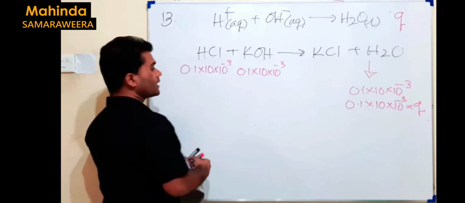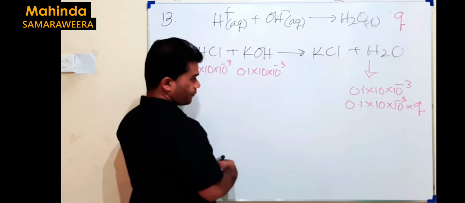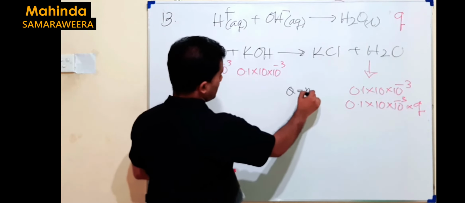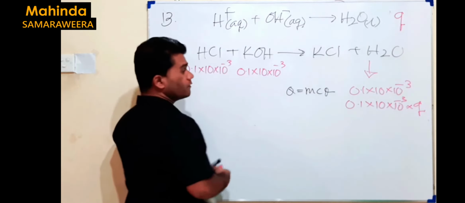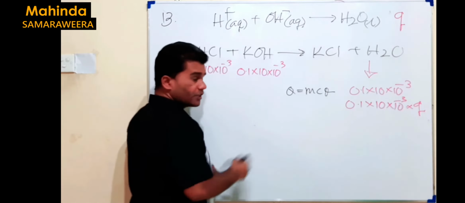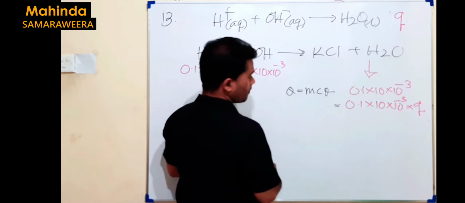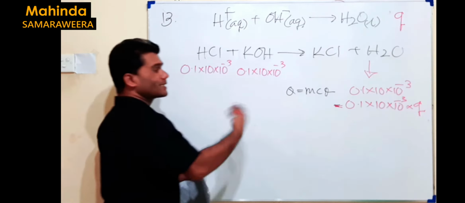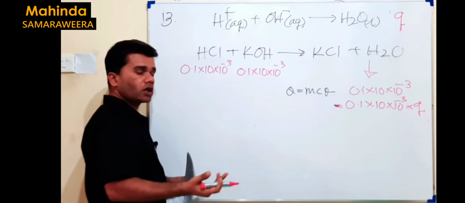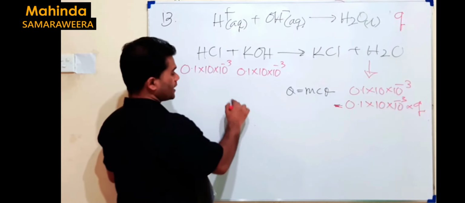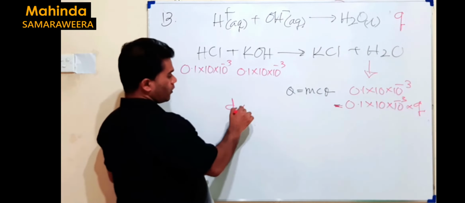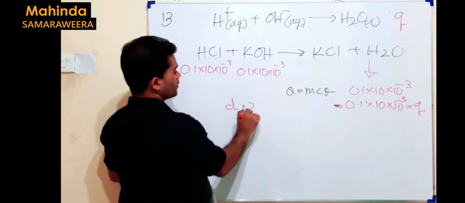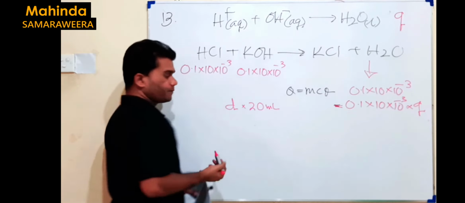But when you apply Q equals mcθ, here Q is this energy release. But what about the mass of this sample? It should be density into volume. Mass is not given, but you can just take density like D, then volume is 10 and 10, it will be 20 milliliter. Density into volume.